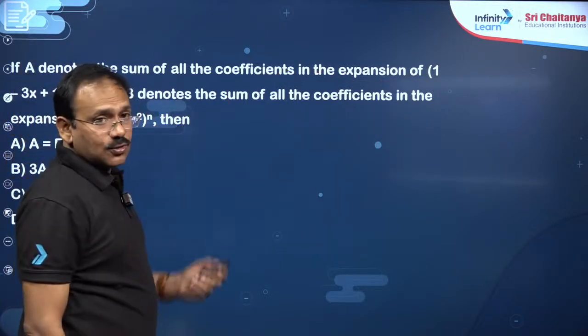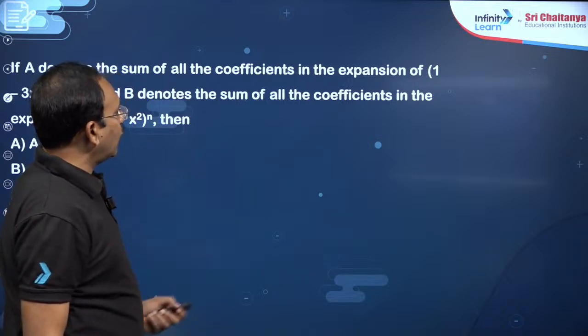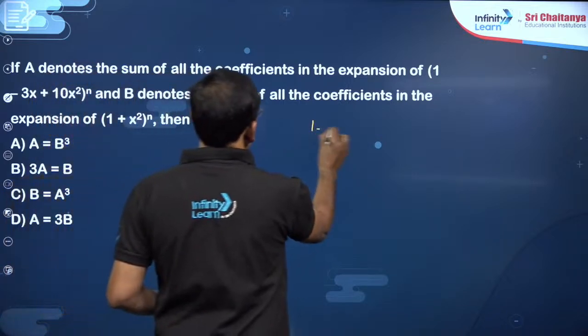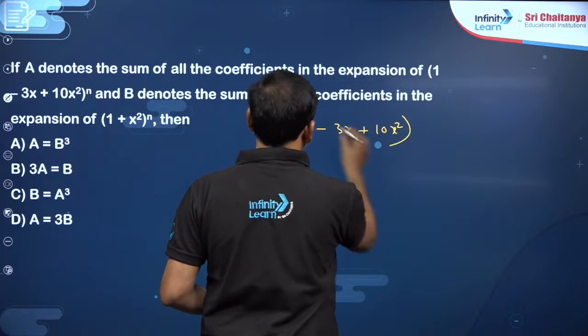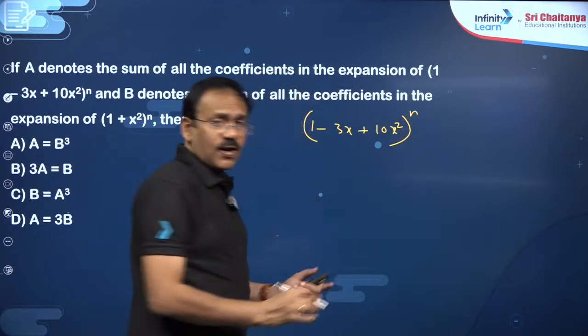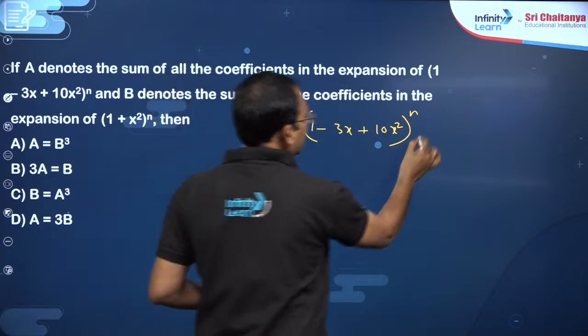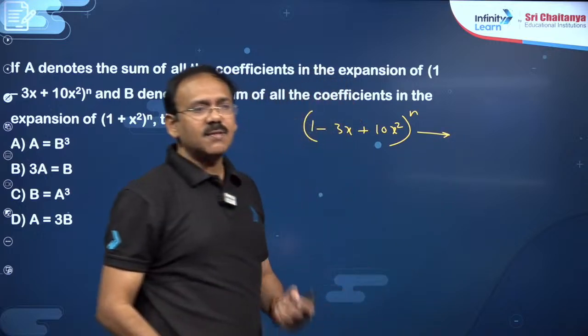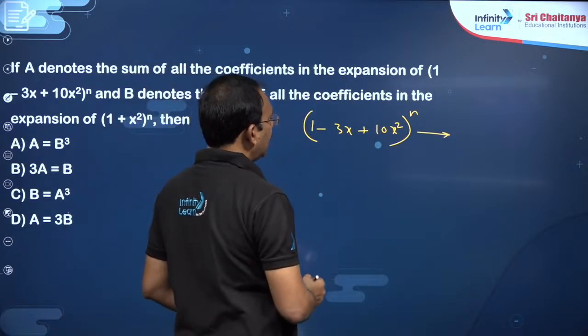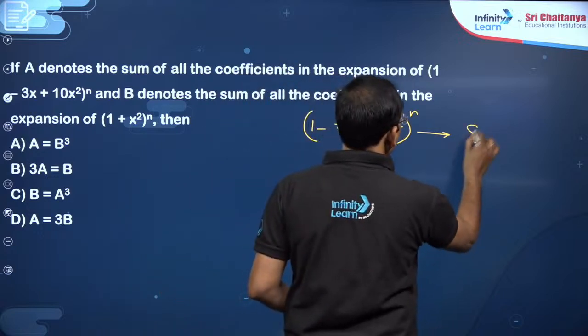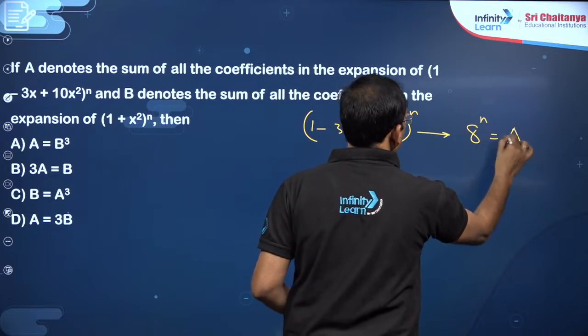So, capital A denotes the sum of all coefficients in the expansion of (1 minus 3x plus 10x square) whole power n. Sum of all coefficients is capital A. Sum of all coefficients in the expansion means simply put x is equal to 1. If you put it, this is 11 minus 3, 8 power n. He named it as A.